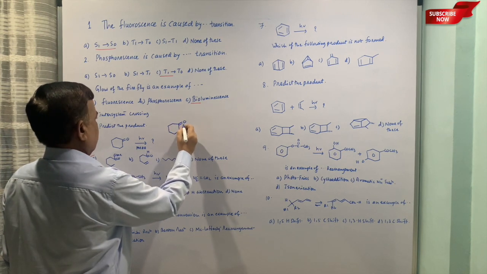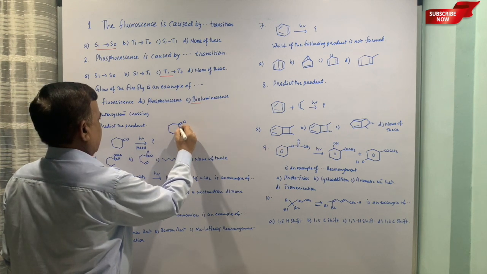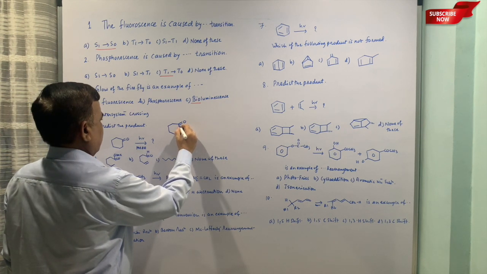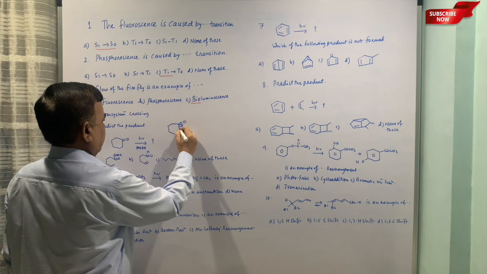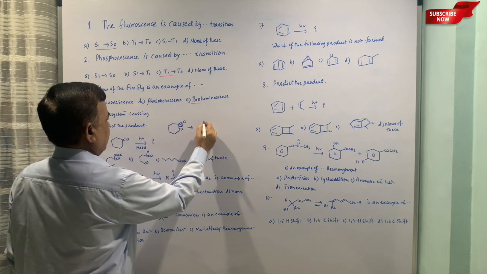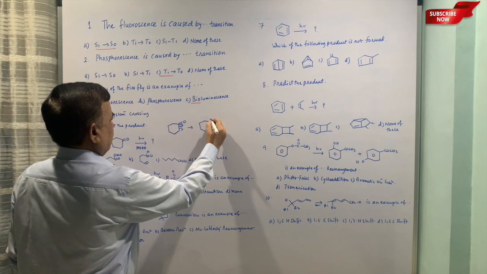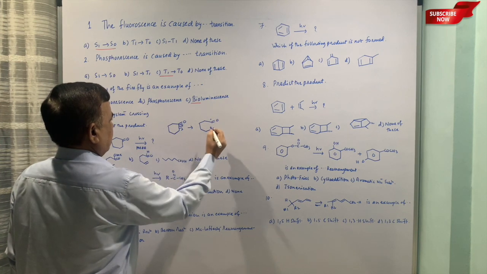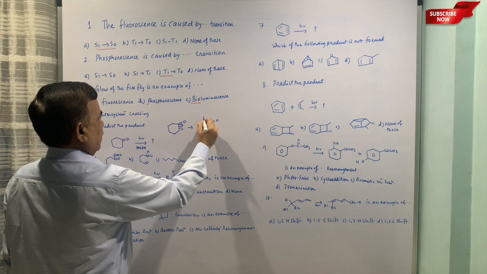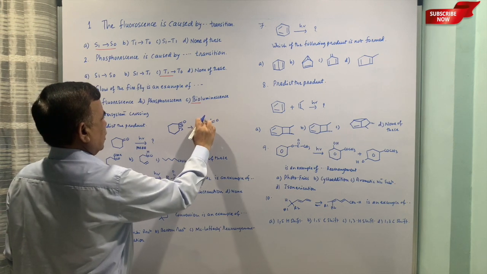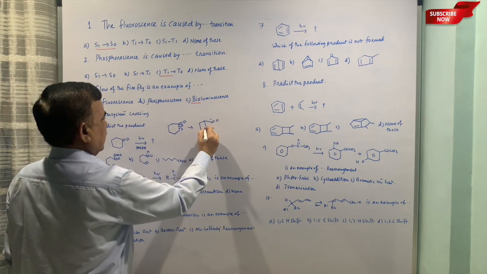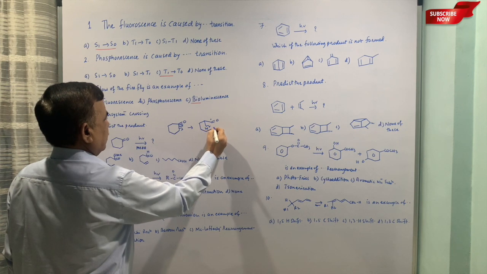So this is the compound. First of all, the alpha cleavage, then I will put hydrogen inside so that I can show the formation of ketene.